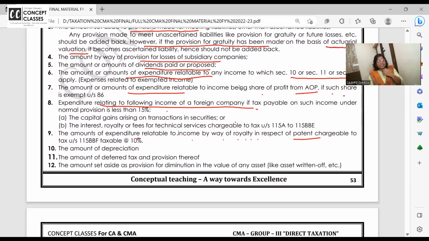Turmeric is there, chilies are there, or basmati rice is there. So in-house, if you are making a patent, and if there is any income through that patent royalty, which should be in-house developed in India, then it is taxable at 10%. So is MAT applicable to that? Answer is no. So remove that patent income and add back that patent expenditure also. Add kar do, disallow kar do.